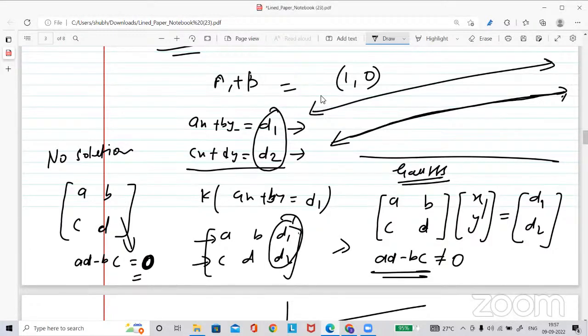My question was: we have one equation, and the second one is a multiple of it, k times that equation. So they overlap each other, which means they have many solutions. Yes, all the points satisfy both equations.